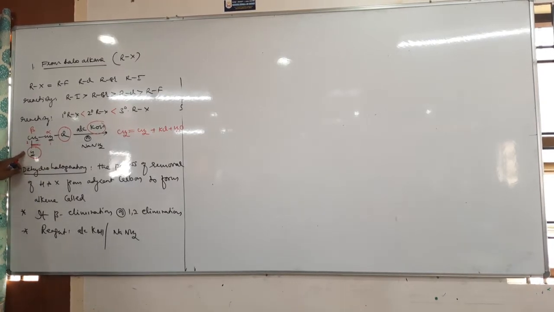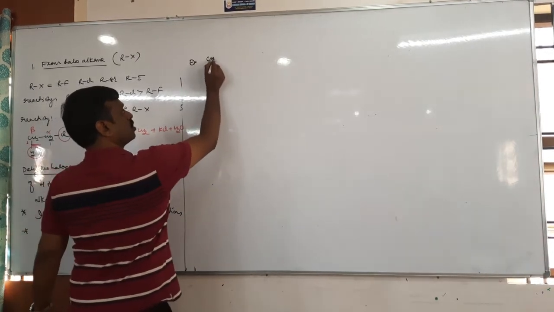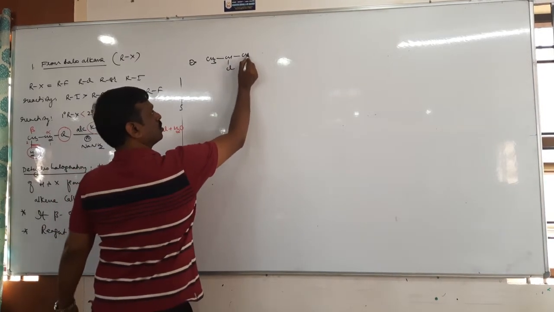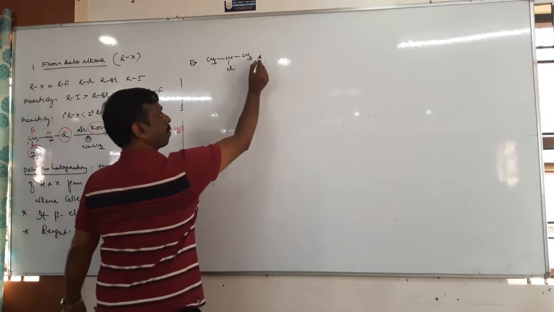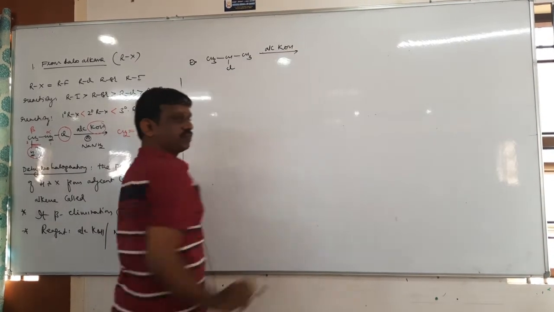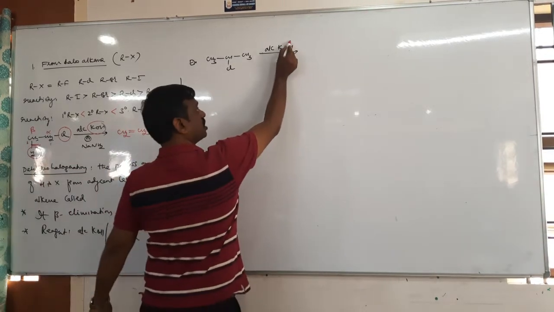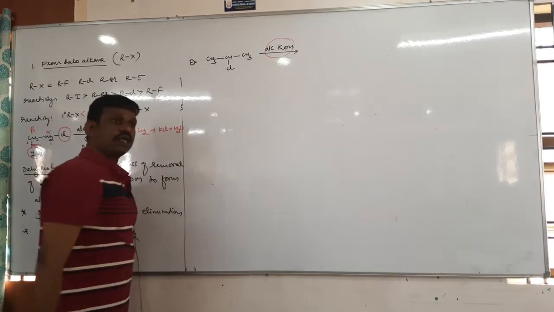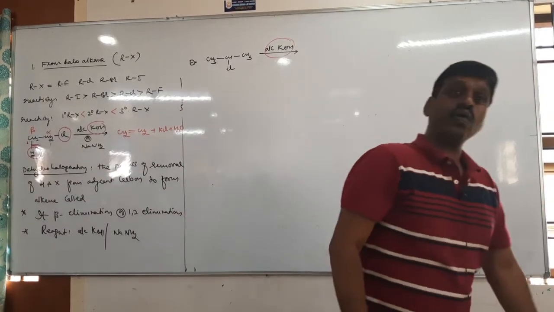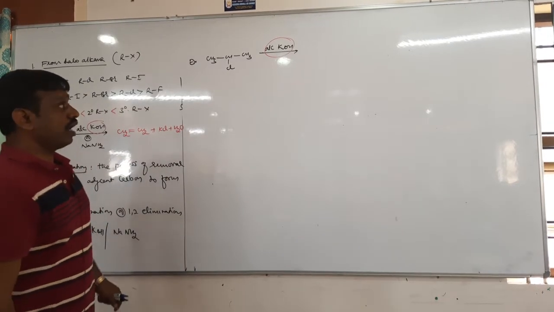Yes or no? One more example. CH3 CH Cl CH3, alcoholic KOH. What is the product? First of all, try to identify the reagent. It is alcoholic KOH. Alcoholic KOH causes dehydrohalogenation. Dehydrohalogenation is an alpha or beta elimination? It is a beta elimination.